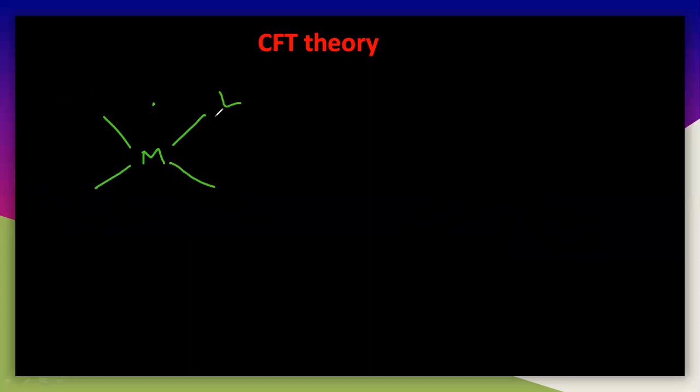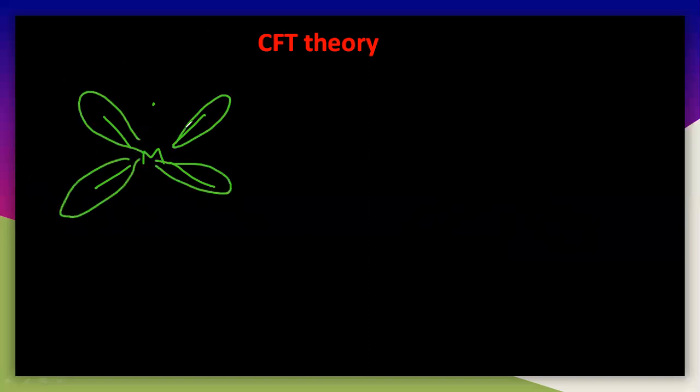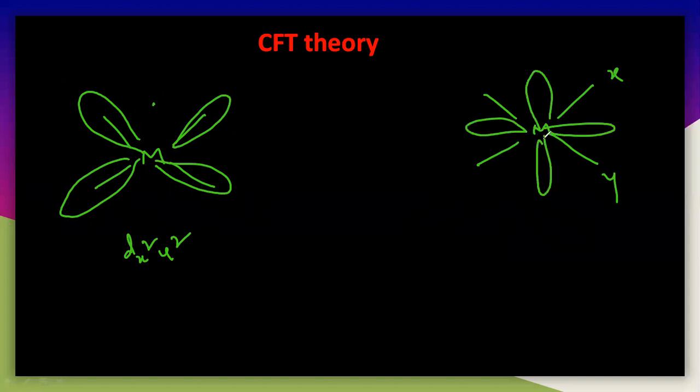Let us try to draw first along the axis. So see here, this is the dx square y square orbital, and if it is dz square or dxy, let us write dxy here. This is the x-axis and this is the y-axis. The orbital is in between the axis here.